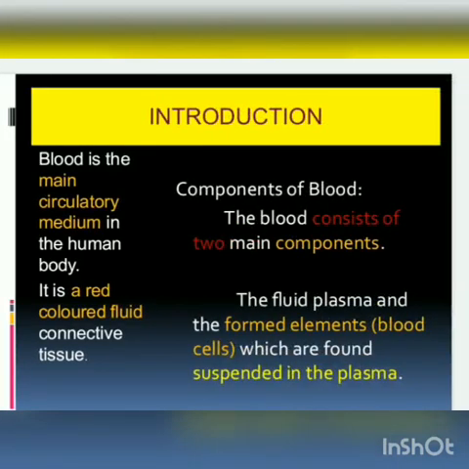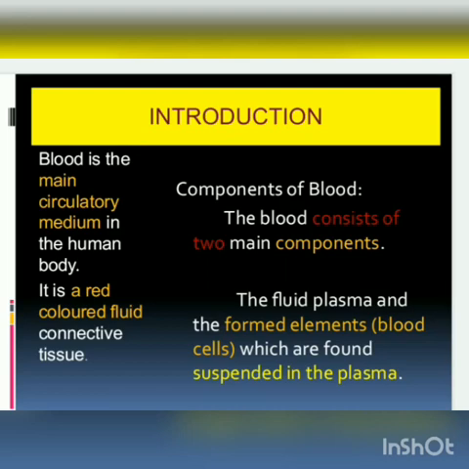Blood is the main circulatory medium in the human body. See, our body is completely filled with air and water. The liquid medium is only the blood. In addition to that, the lymph is also there, but the main circulatory medium is only the blood, not the lymph. It is always a red colored fluid connective tissue. The reason for the red color we will see later.